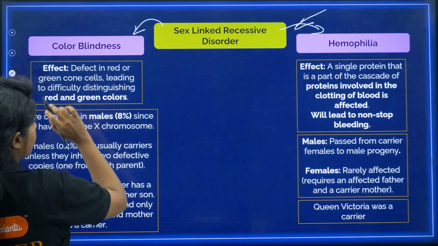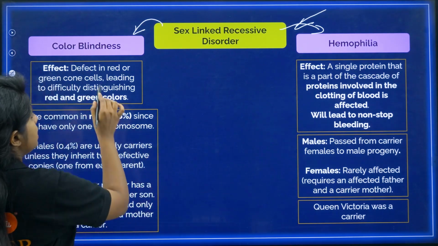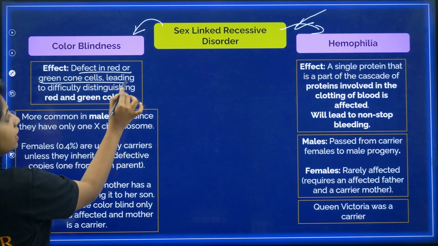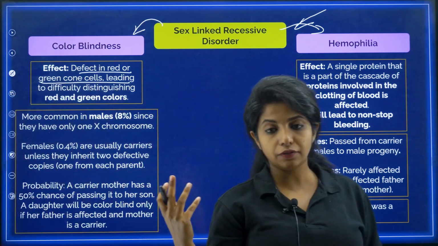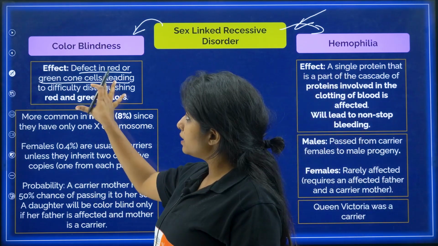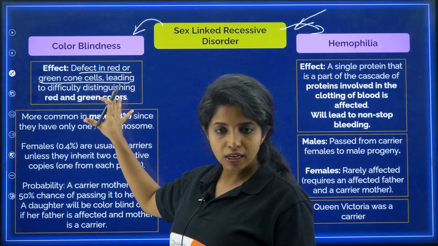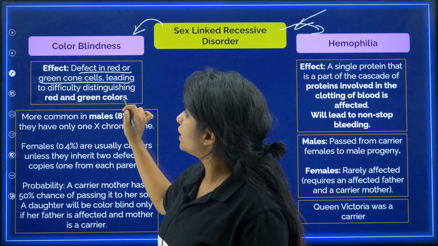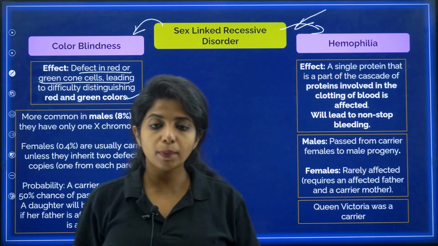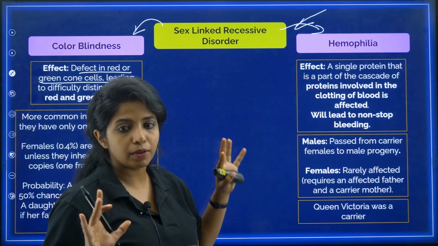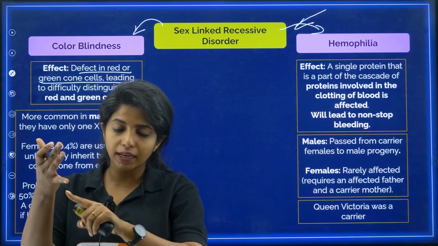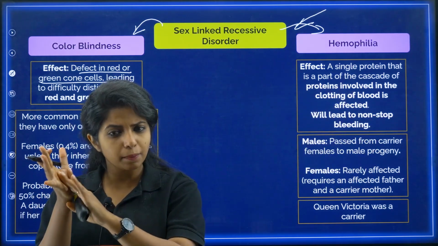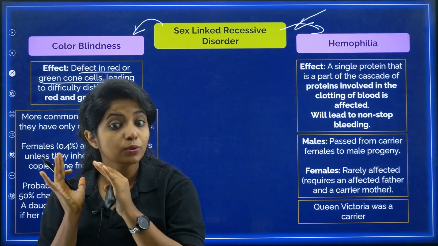What is the effect of color blindness? When I say that a person is color blind, there is a defect in red and green cone cells. There are cone and rod cells. The cone cell helps in color identification. There is some defect in the red and the green cone cells, leading to difficulty distinguishing red and green color. What about hemophilia? I am going to compare and make you learn this. Hemophilia is where, my dear children, whenever we get a cut, usually the bleeding stops, right? The bleeding usually stops. Why?